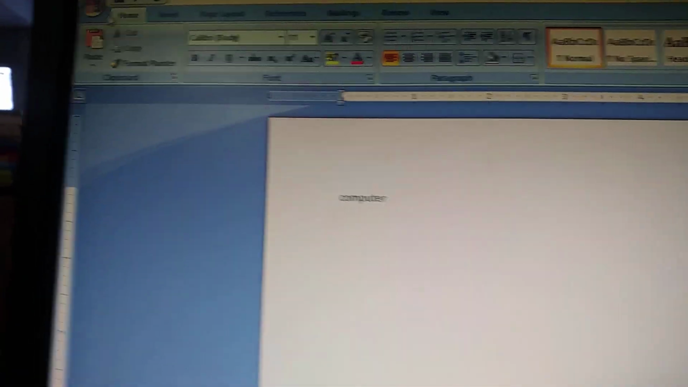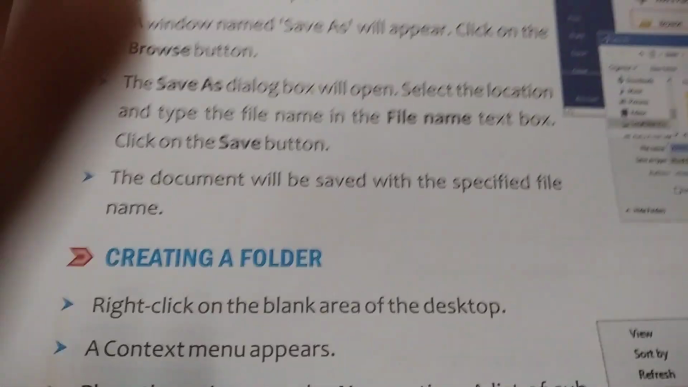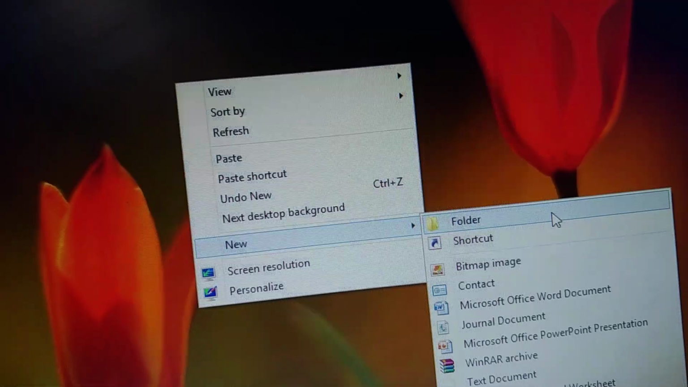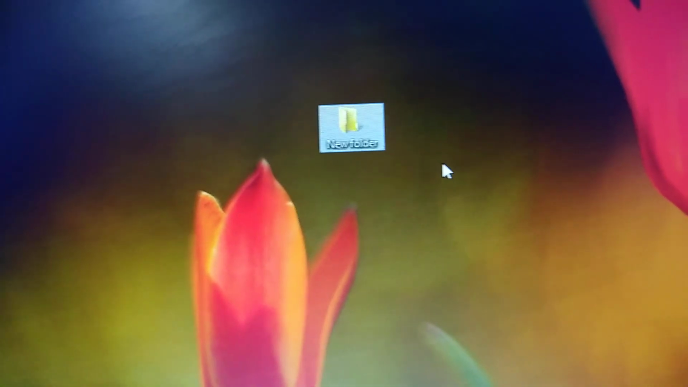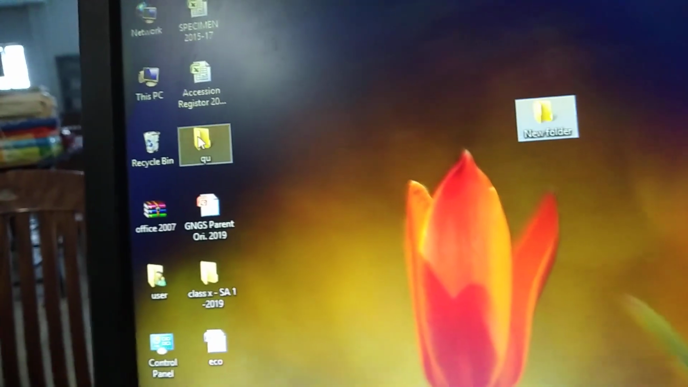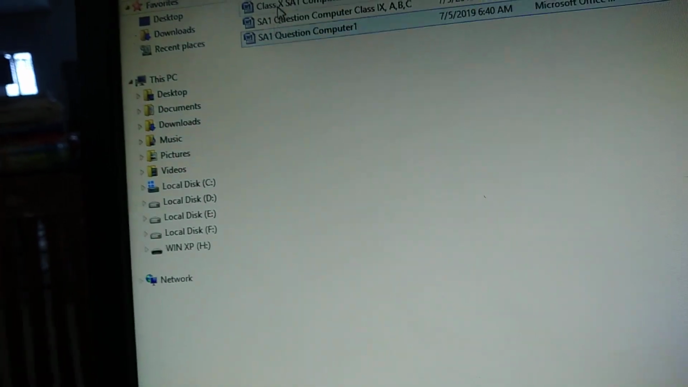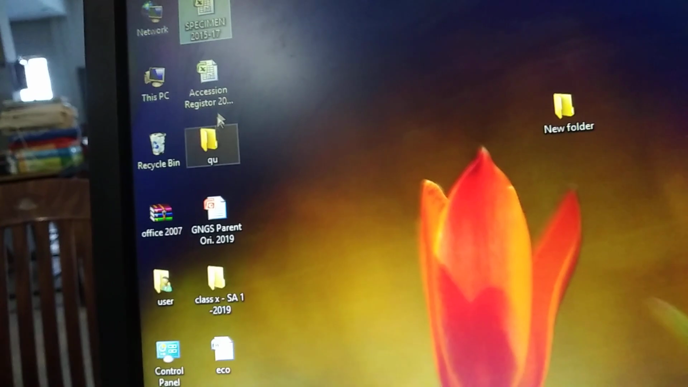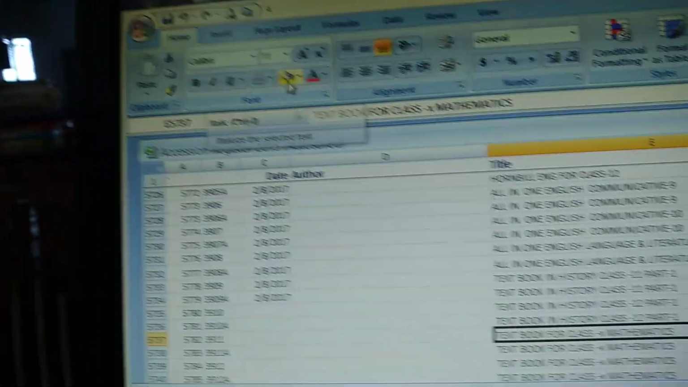Next topic, creating a folder. How to create a folder? To create a folder, we right-click in the blank area, then choose the New option and then Folder. This is the way to create a folder. Opening a file or folder: we can open any file or folder with a double click. With a single click, we select the file, and with a double click, we can open any file or folder.